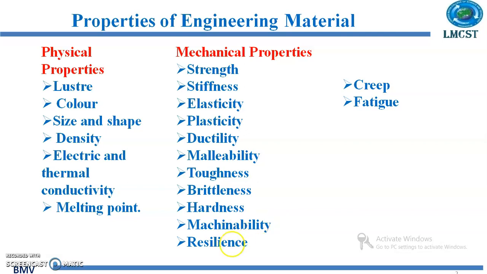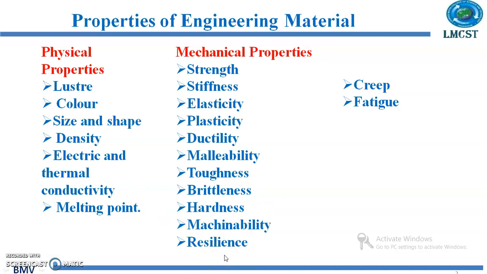Now we have this machinability. Machinability, it is the ease with which a given material may be worked or shaped with a cutting tool. It depends on the chemical composition and the structure of the material. Then we have this resilience.